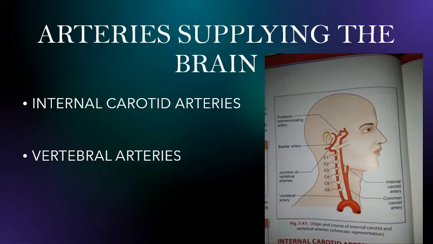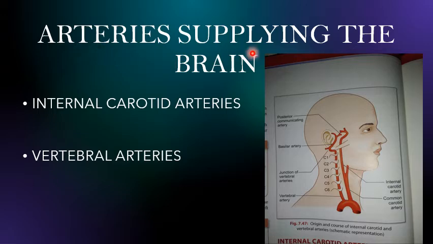The first thing that we have to understand is that the nervous system is richly supplied with blood. And we need to understand the importance that any part of the nervous system, if there is any interruption of blood supply, even for a short period of time, it can result in damage to nervous tissue. So let us begin with understanding the arteries supplying the brain.